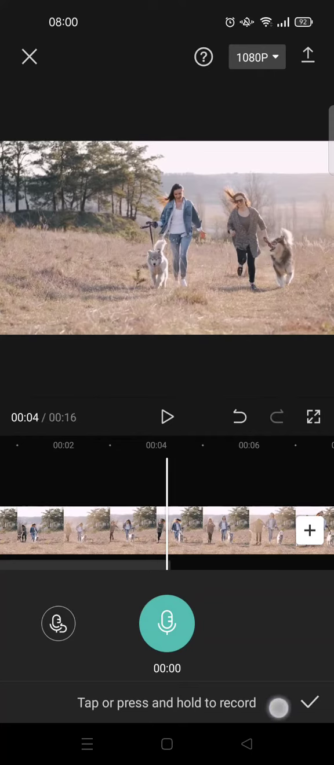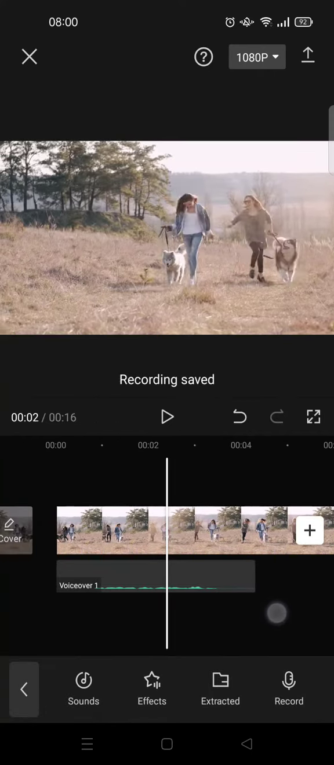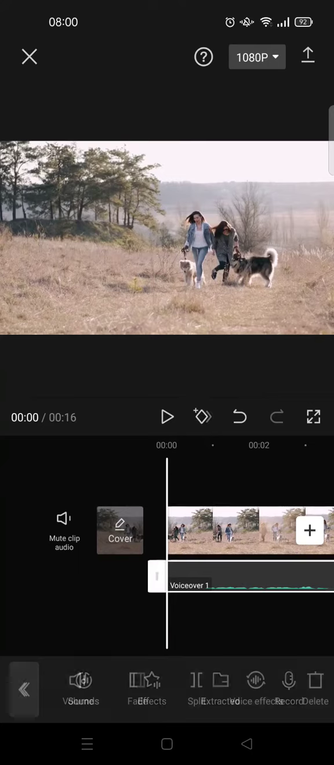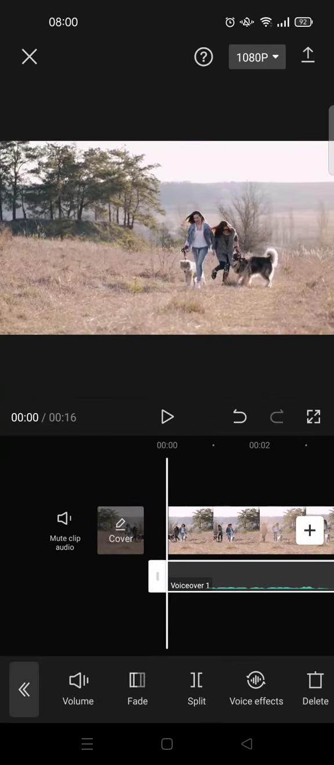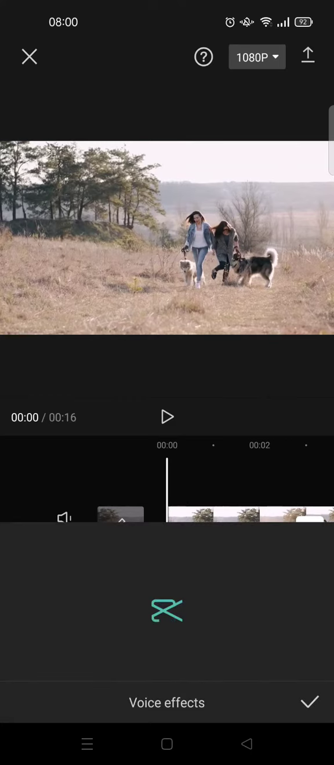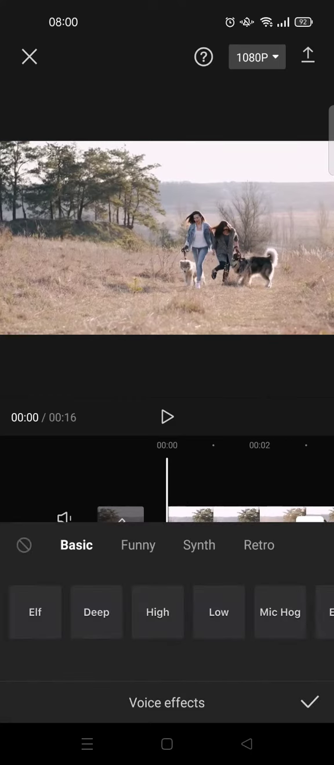Okay, so just click on the check icon, and then what you need to do next is click on the audio or the voiceover, and you'll find the voice effects option at the bottom. Just click on that, and here you'll see the list of voice effects that you can use to change the sound of your voice in a video.